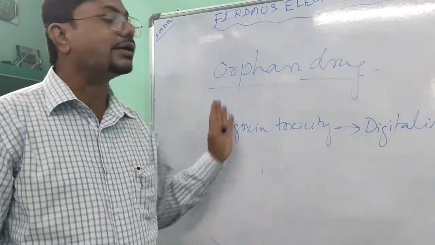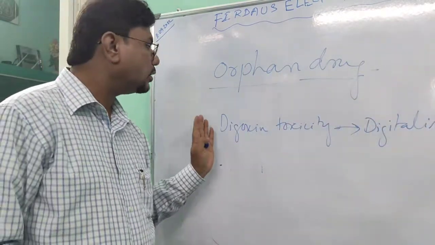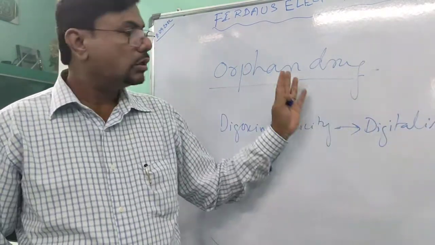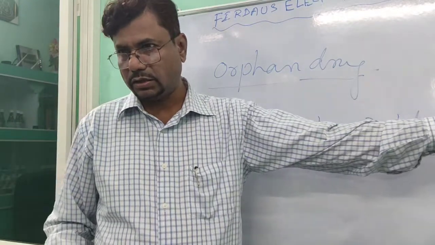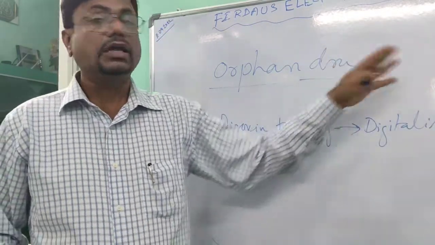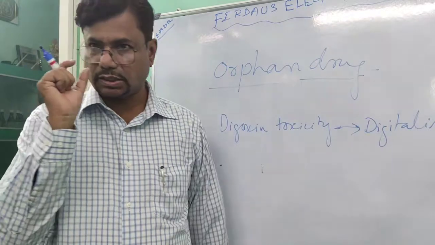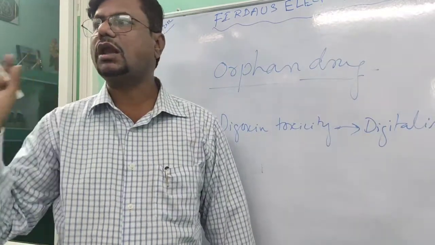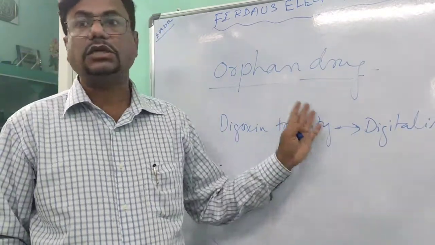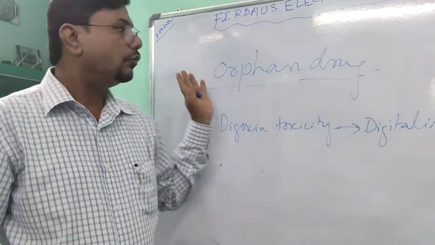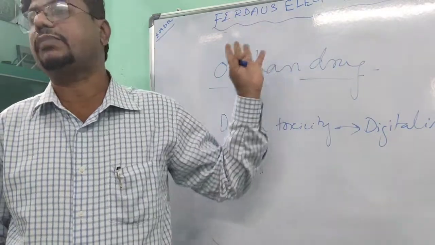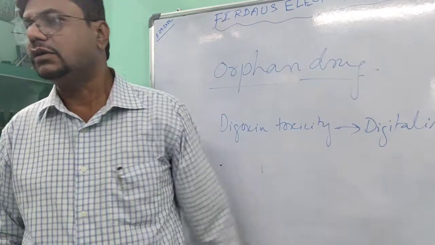We are using it in rare situations like digoxin toxicity. Digitalis is a plant, digitalis purpurea, where the drug has a very narrow therapeutic index, so if at all there is any toxicity, we use that as in a category called orphan drug.